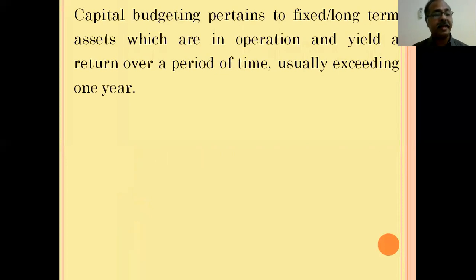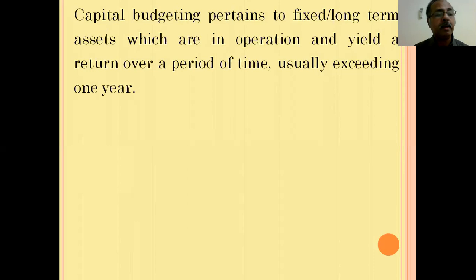The first one is financing function. The second one is capital investment or long-term investment decisions. The third one is short-term investment decisions. It is technically called working capital management decision. The last one is dividend decisions.